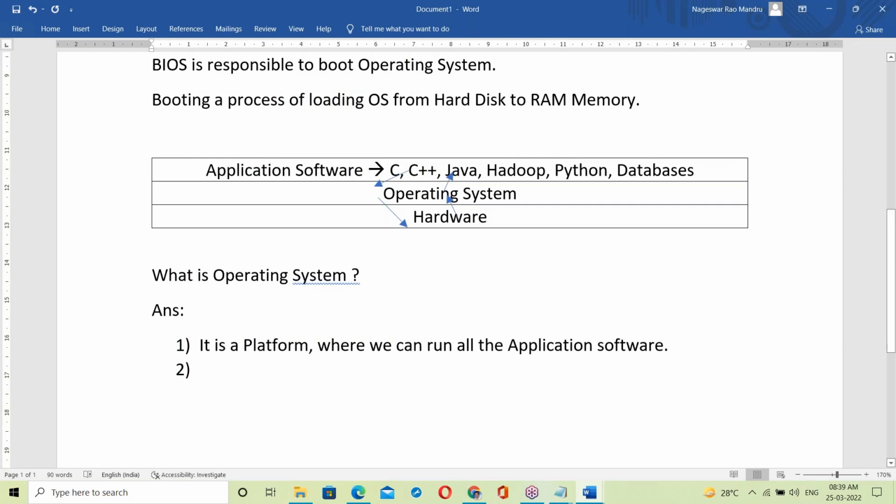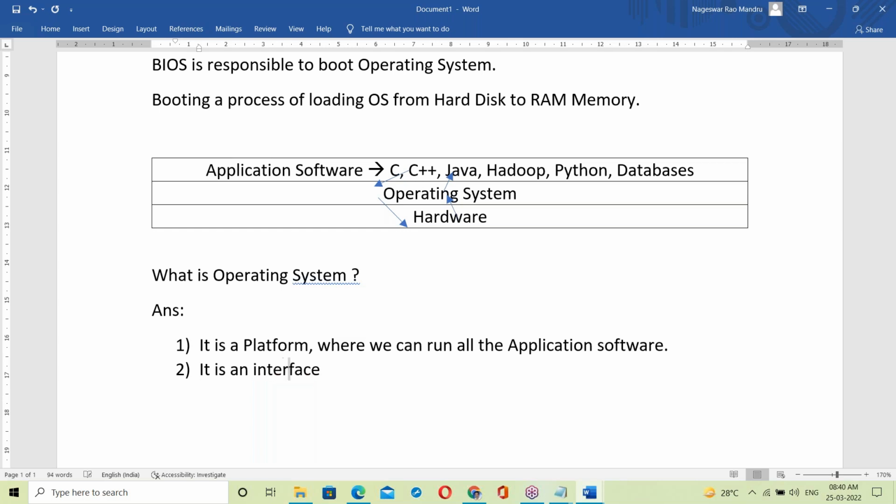Not only a platform: between application software and hardware, the OS acts like a mediator. Exactly, you can say it's an interface. An interface is like a mediator.